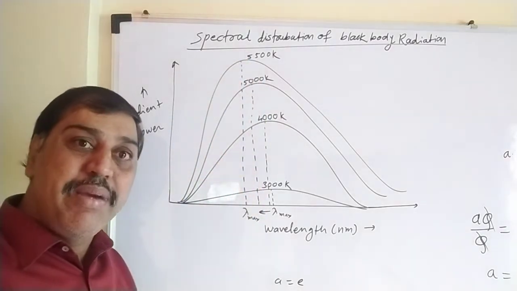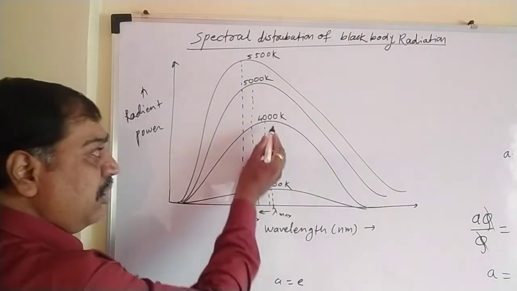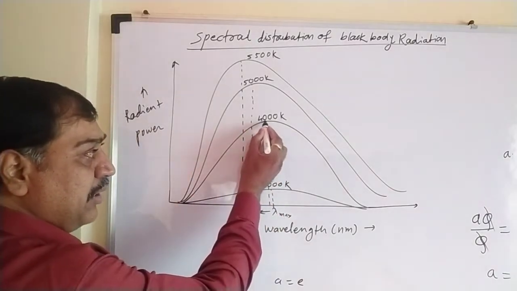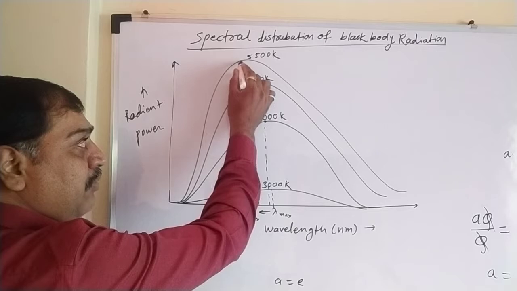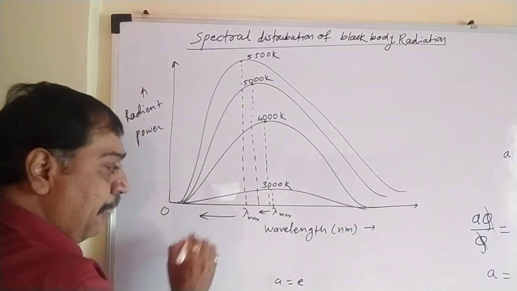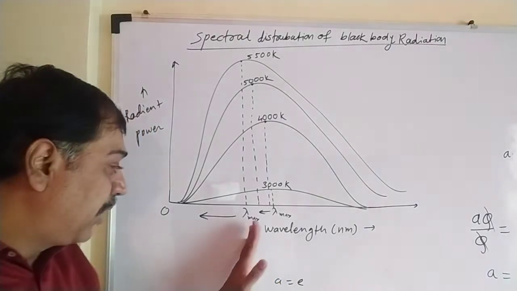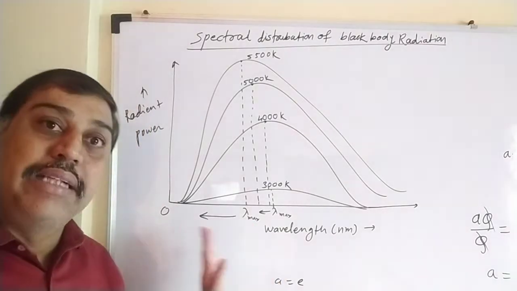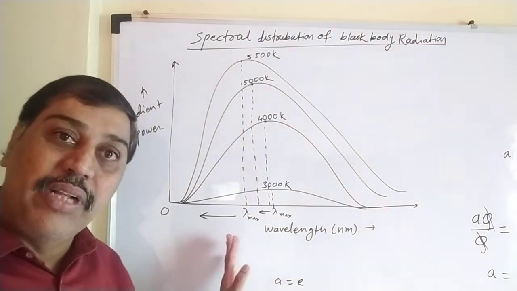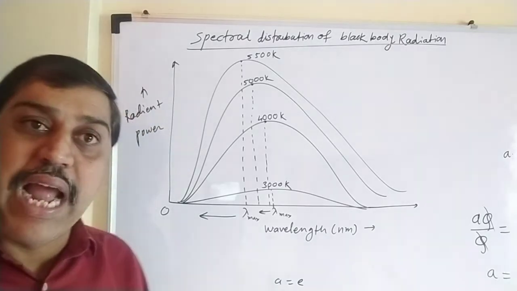From all this diagram, it is seen that this wavelength for which power radiated is maximum, this one, and this one, is shifting toward the origin. The wavelength for which the power radiated is maximum is shifted toward the origin, and that is nothing but what? One of the laws, said to be Wien's displacement law, that we'll see in the next topic. So that is one point I had to tell you.